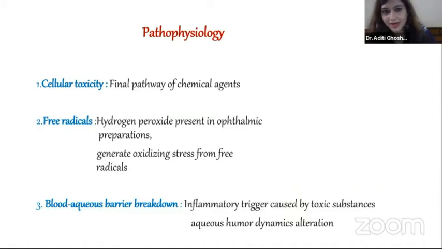So what is the common pathway? Cellular toxicity of the chemical agents, and free radicals, that is hydrogen peroxide present in the ophthalmic preparation, generate an oxidative stress, forming free radicals. Blood aqueous barrier breakdown is caused by these inflammatory triggers.